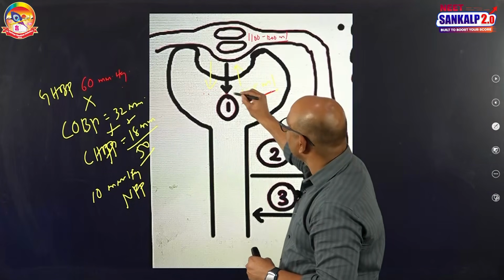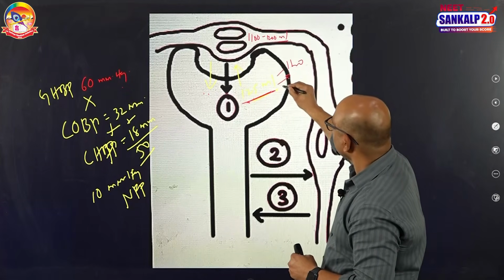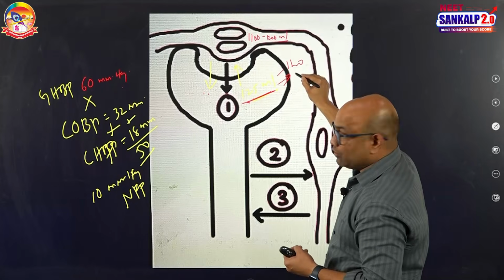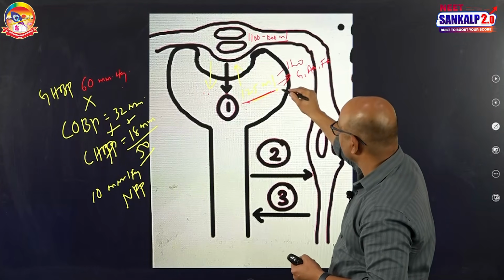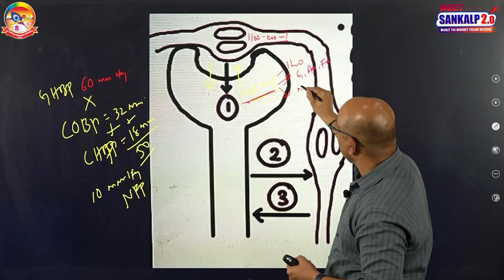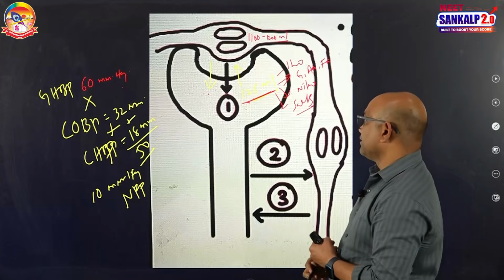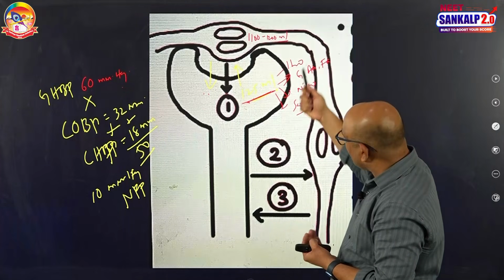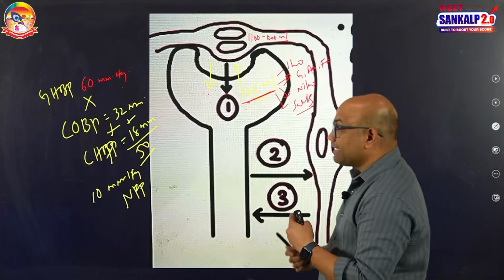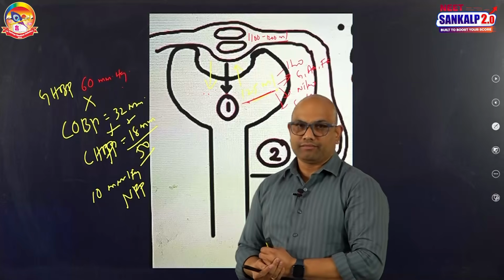So, what is there in this filtrate? In this 125 ml filtrate, there is water, there are nutrients like glucose, amino acids, fatty acids. Next, nitrogenous waste, many salts can be there. So, that means these nutrients, many salts and water, they are all useful to the body. So, this filtration is a random filtration, non-selective filtration, only based on the pressure gradient.